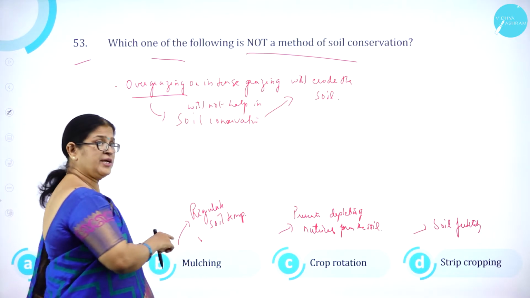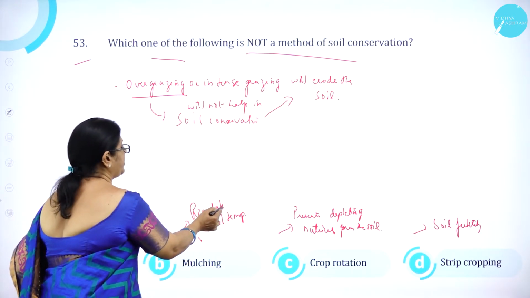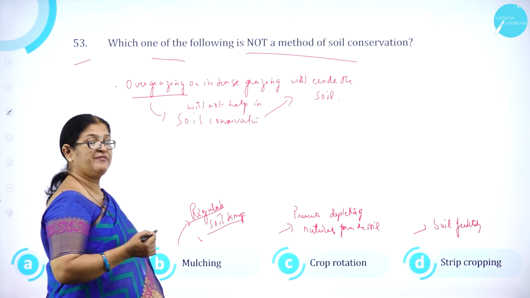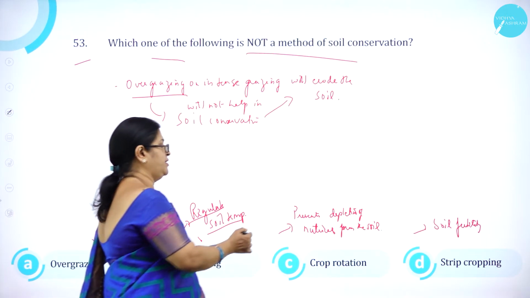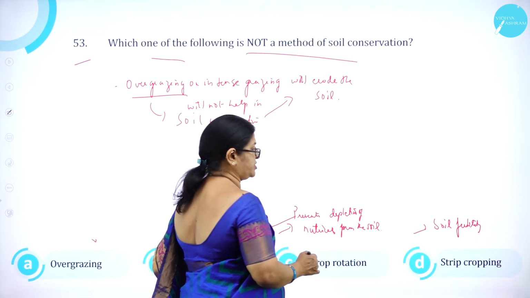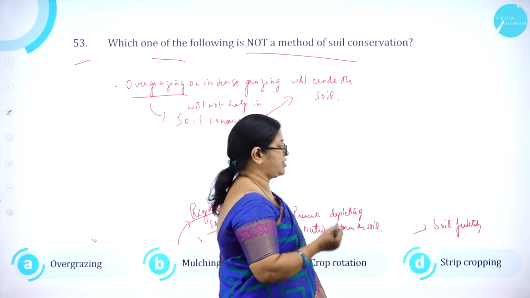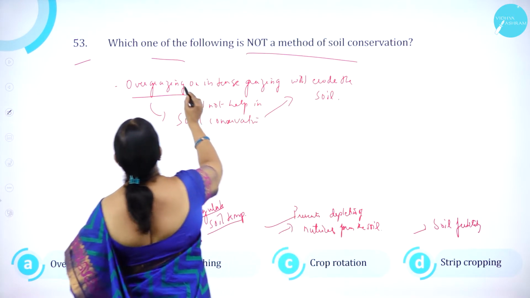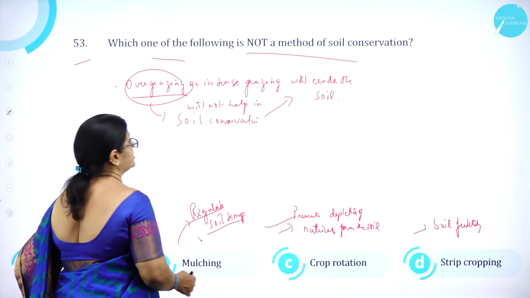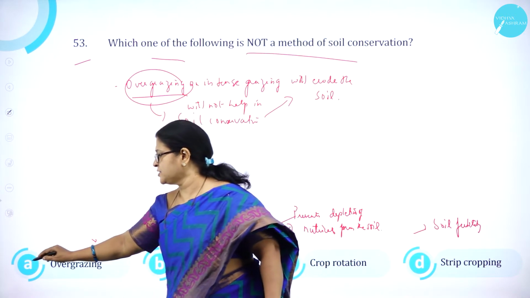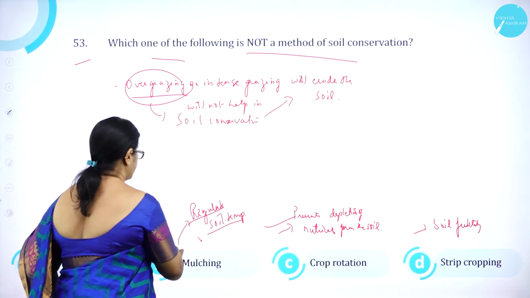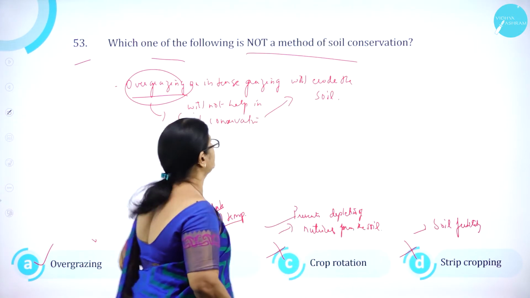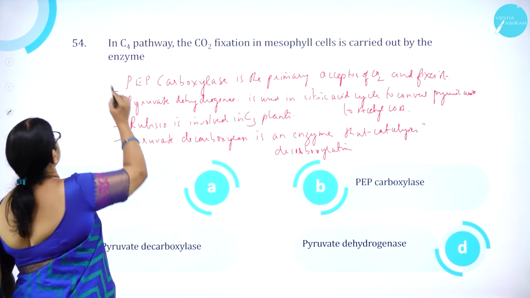So, mulching is one method of soil conservation where we find it regulates soil temperature. Then crop rotation also prevents depletion of nutrients from the soil. So this is also one type of soil conservation. Strip cropping also is one type of soil conservation which is going to enrich the soil fertility. So overgrazing is not a method of soil conservation. So option A is correct. Option B, mulching, is wrong. Option C, crop rotation, is wrong. Option D, strip cropping, is wrong. Moving on to question number 54.